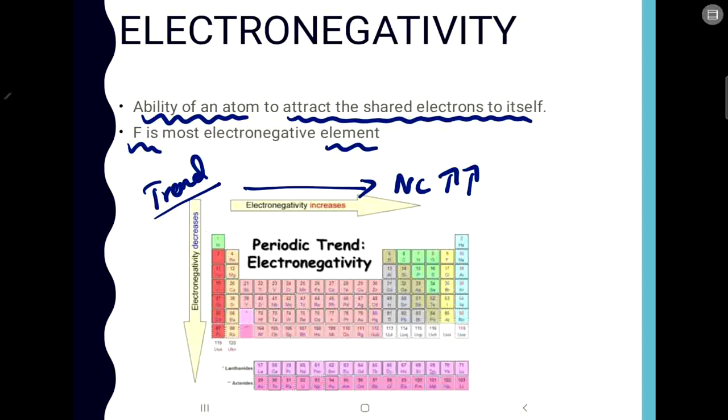As it increases, there is more ability of attracting electrons towards itself. Similarly, when you go down a group, the shells keep on increasing and the nuclear charge effect decreases, so the ability to attract electrons decreases, that is, the electronegativity decreases. So that is the general trend.